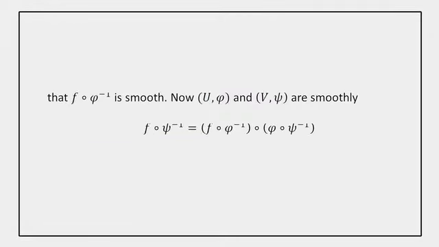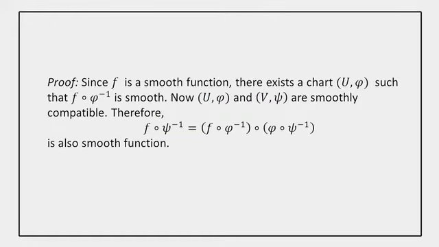Here is the proof. Since the function f is a smooth function, there is a chart (U, phi) such that f composition phi inverse is smooth. Now (U, phi) and (V, psi) are smoothly compatible, because the manifold is given a differential structure, a smooth structure. That is why these two charts are smoothly compatible.